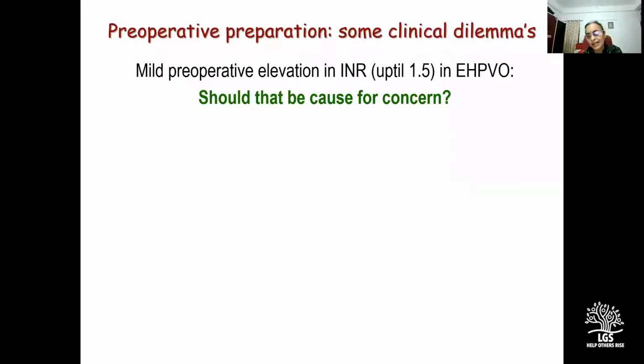But I thought it was important to have an insight on it. One of our residents did a thesis on the portal vein anatomy in EHPVO, and we also came up with the figure of 75% where the left portal vein is not available. It's totally obliterated. So there goes the anatomical indication for doing a shunt. And the second thing was, since we are predominantly dealing with adult patients, the internal jugular vein is not suitable. The length is not suitable for bridging the distance between the SMV and the left portal vein. That's something which I felt technically may not be feasible.